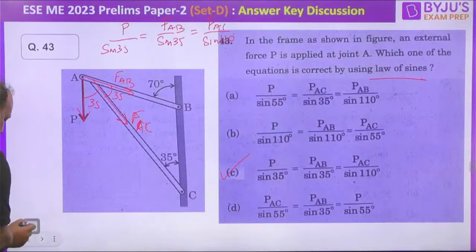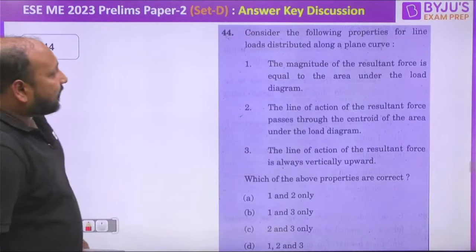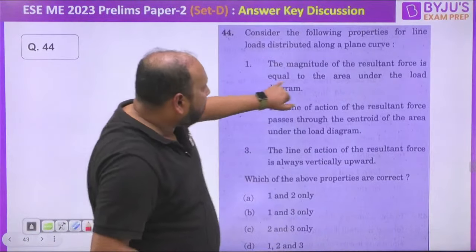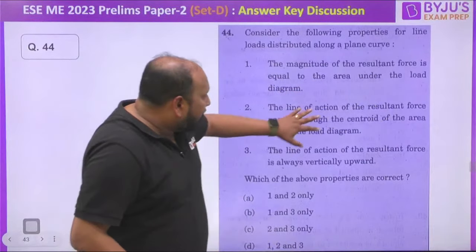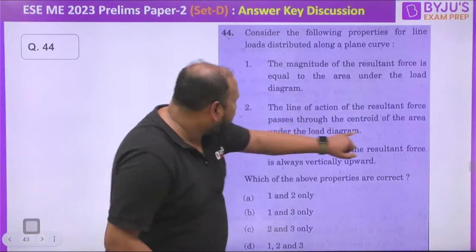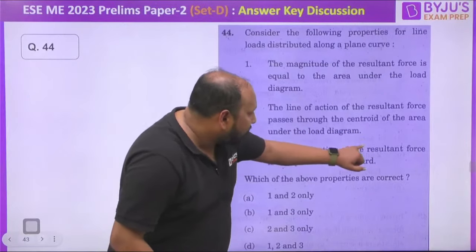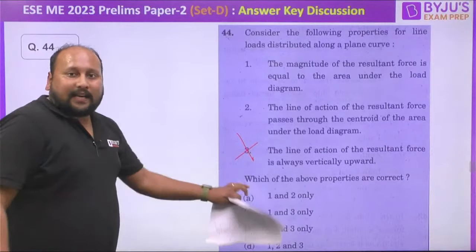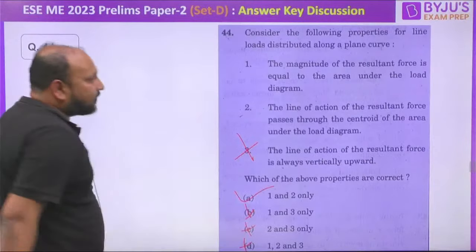चलिए next question, very easy. We are saying that consider the following property of the line loaded distributed. The magnitude of the resultant force is equal to the area under the load diagram. The line of action of the resultant force passes through the centroid of the area under the load diagram. The line of action of the resultant is always vertical upward. ऐसा तो कभी नहीं होता. This statement is definitely correct. तो ये गलत हो गया, ये गलत हो गया, ये गलत. तो option A is the correct answer. Simple.